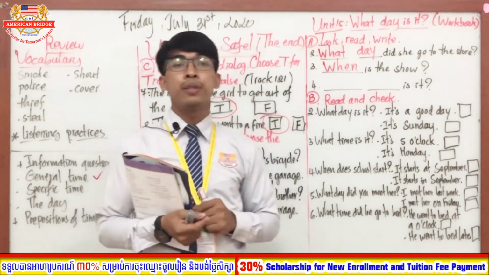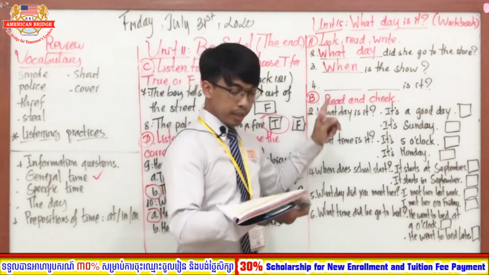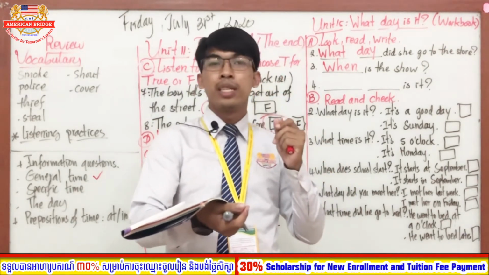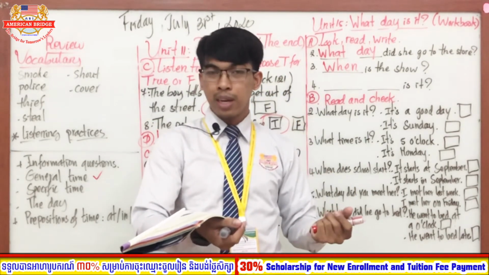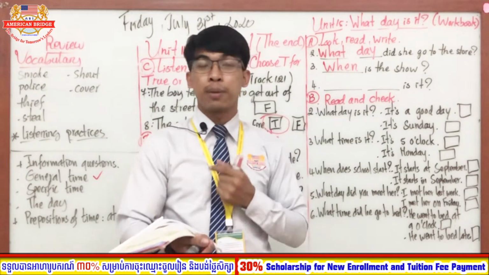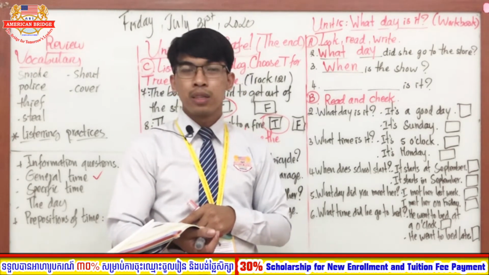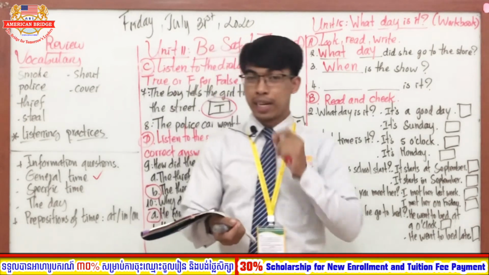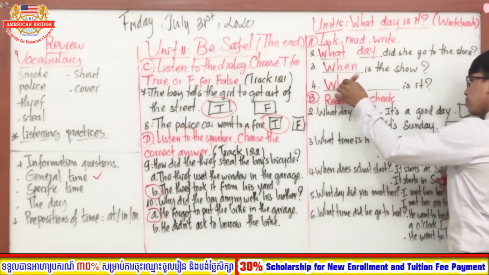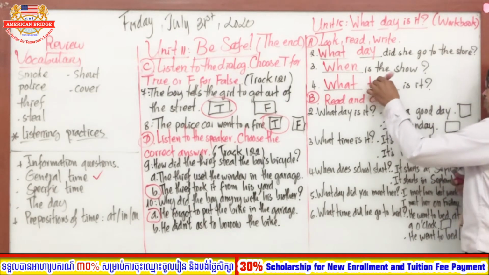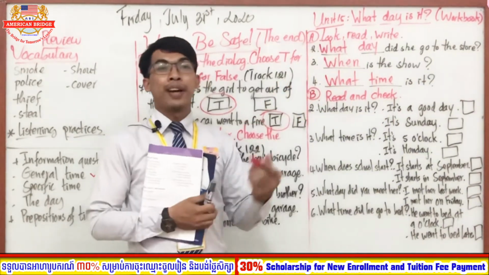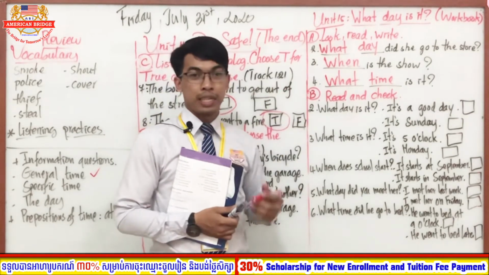And now let's move on to number 4 altogether. So number 4, is it? It is 3:30. Okay, so everyone, what is the information question that you have to complete here? Exactly. So the correct answer is what time? Very good. So what time is it? It is 3:30. Alright everyone, so this is the exercise practice in section A.